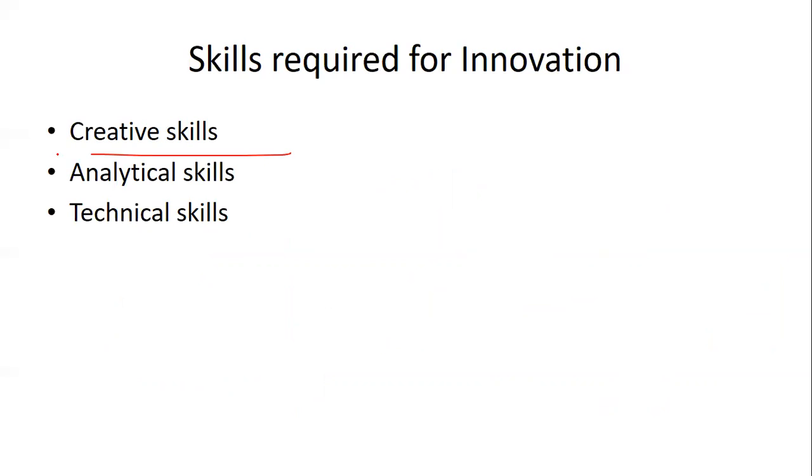Yes, creative skills. Innovation follows creativity, or innovation is done after creativity. So creativity is one of the important skills required, along with analytical skill, that is deep thinking and deep understanding, and technical skills, that is specialization skills.